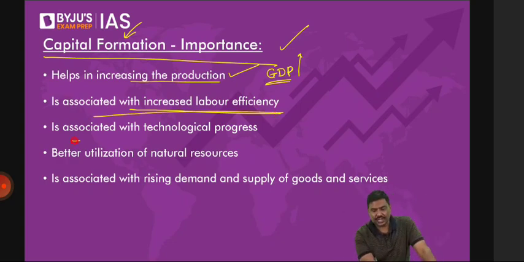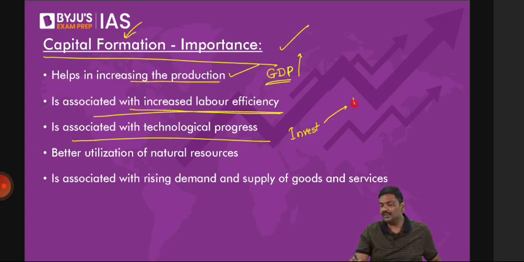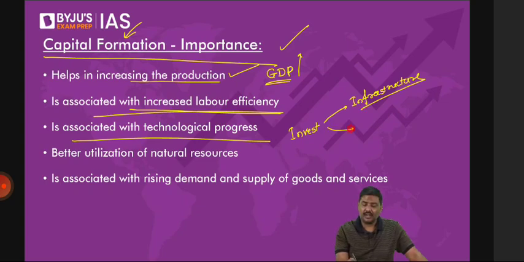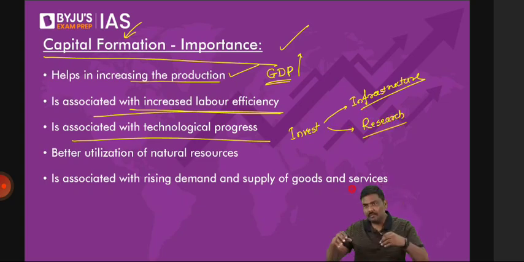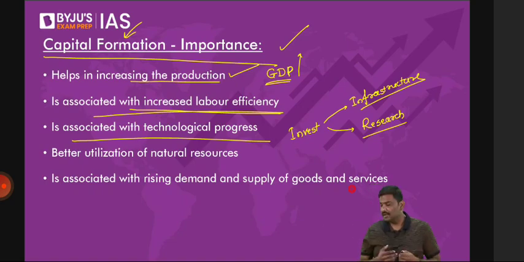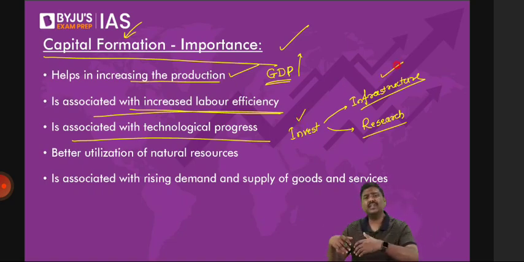Because whenever you invest, please understand this. Whenever you invest, you will not only invest in development of infrastructure. You will also invest in research and development. Is the logic okay? You will invest and set up a facility where a lot of innovation is done. Patents are generated, etc. So investment can be in development of infrastructure, which will help us in producing and selling other goods in the market, and it is also associated with research and development.